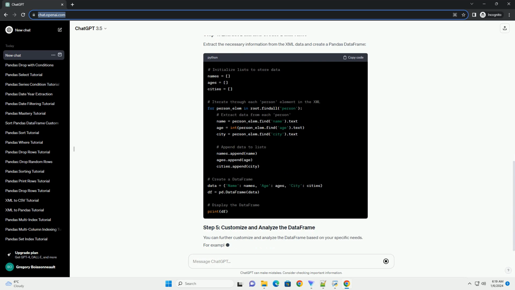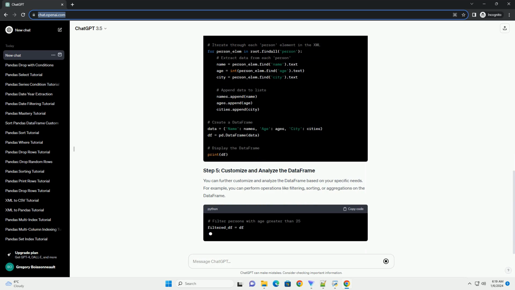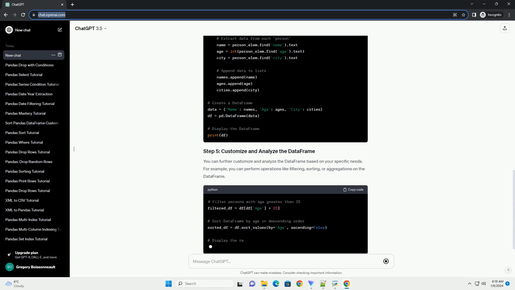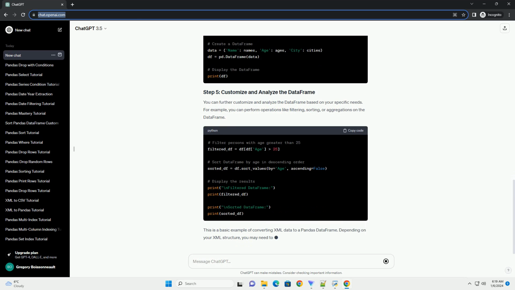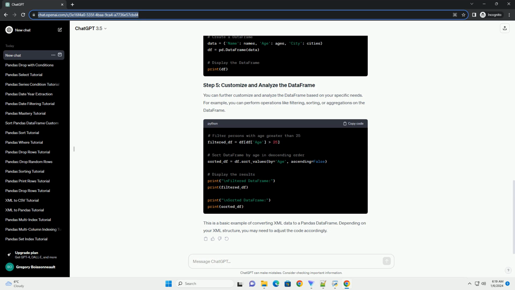Make sure you have the required libraries installed. You can install them using the following commands. In your Python script, import the necessary libraries. Parse the XML data using xml.etree.elementtree. Extract the necessary information from the XML data and create a pandas data frame.